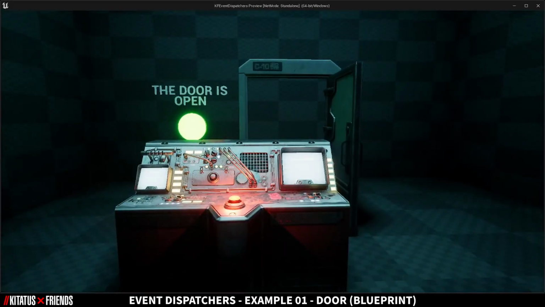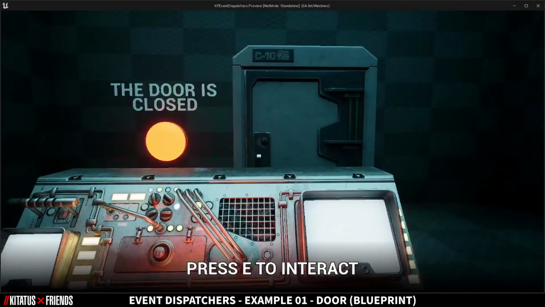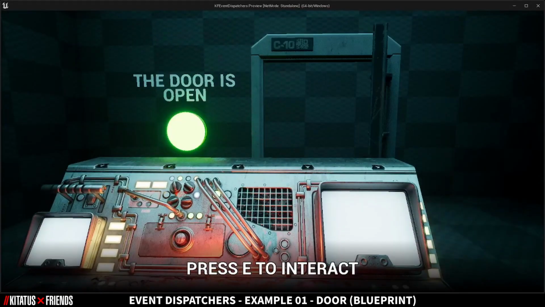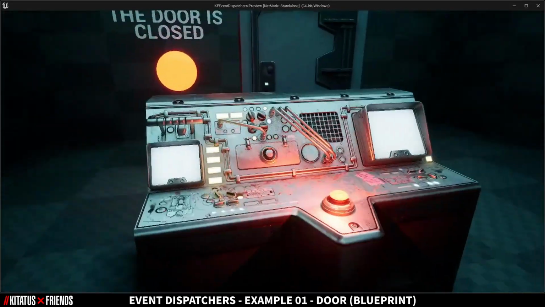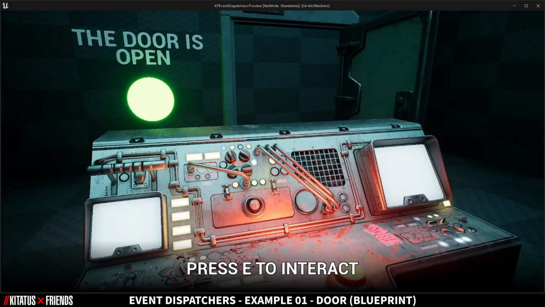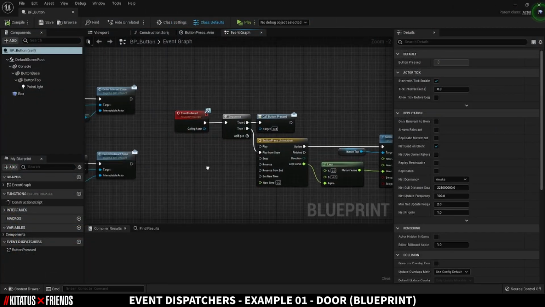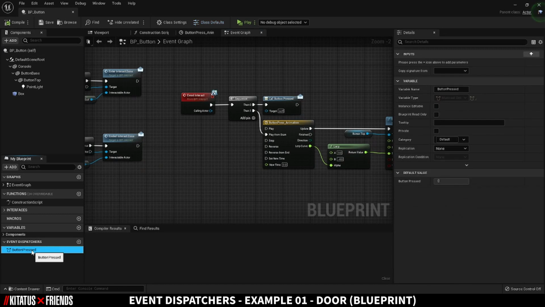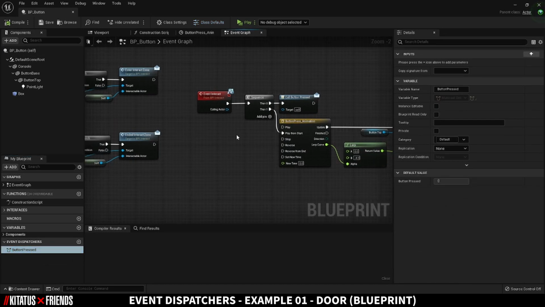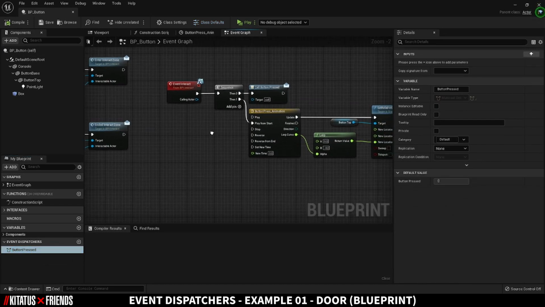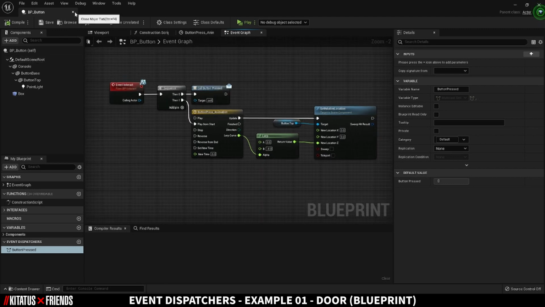The idea here is that when a button is pressed, the door should either open or close. When the door state has been changed, the two objects beside the door should let us know what state the door is in. The button has an event dispatcher called button pressed and has no knowledge of anybody listening. It will just shout this to anybody. This is fired when interact is called from the player character.